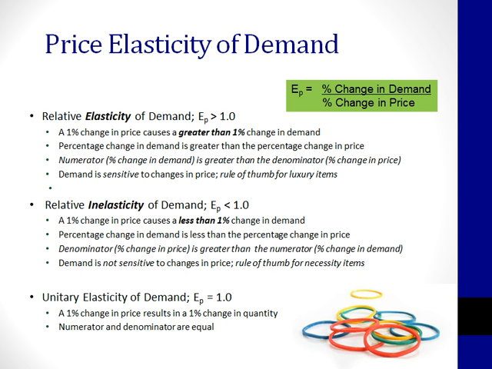So for relatively elastic items, we see that the demand is sensitive to changes in price because the percentage change in demand is greater than the percentage change in price. For example, a 5% increase in price might result in a 15% decrease in demand, or a 5% decrease in price might result in a 15% increase in demand. And now this is the rule for luxury items. Consider the fact that we don't need luxury items. We can do without them. So we're less likely to tolerate an increase in price, but we might welcome a decrease in price.